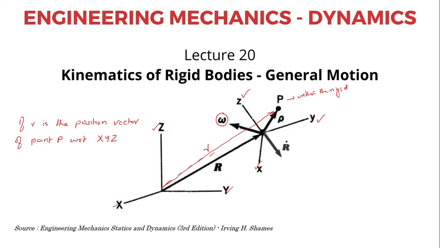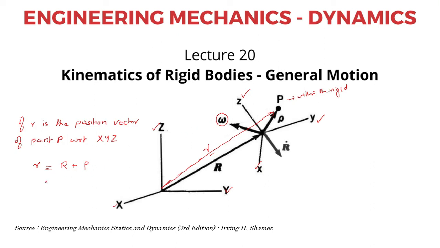So here I can write r is equal to capital R plus rho. Why I took r is because if I take dr by dt, I get velocity, and d square r by dt square, I get acceleration. Here omega is at an instant of time.